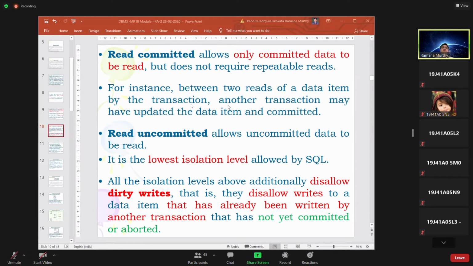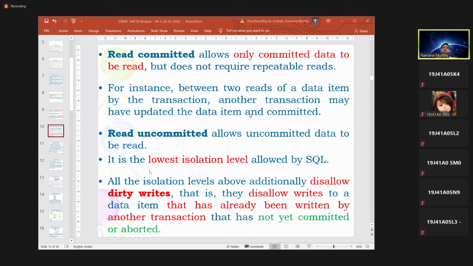In the previous case, even uncommitted data you could read, but others were not allowed to modify in between. In this particular case, you are reading only committed data. For instance, between two reads of a data item, the transaction may have updated the data item uncommitted. That is not going to be allowed.